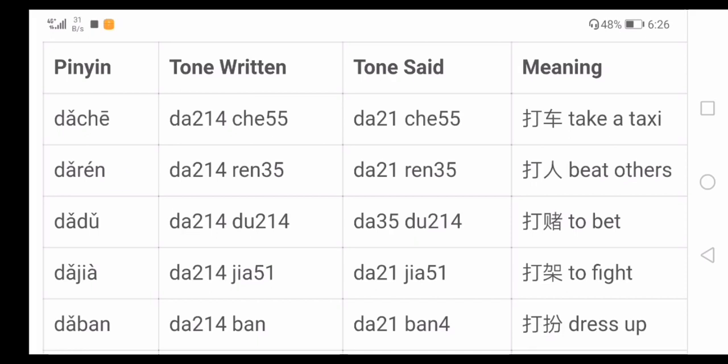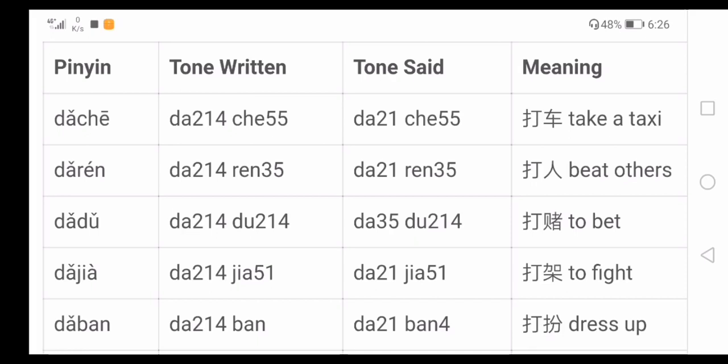In the second case, when a word of third tone is followed by a word of a second tone, like 打人, here 打, we just say the first half of the third tone, 打人. It means beat others.